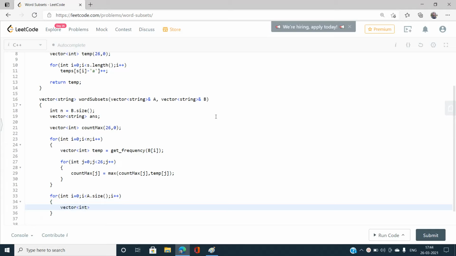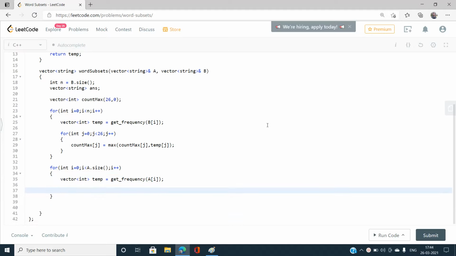Temp equals get frequency of current a[i], and now I need to check if this can cross the barrier or not. If it satisfies the condition, as I previously said, f1 less than or equal to t1, then it is going to be valid.